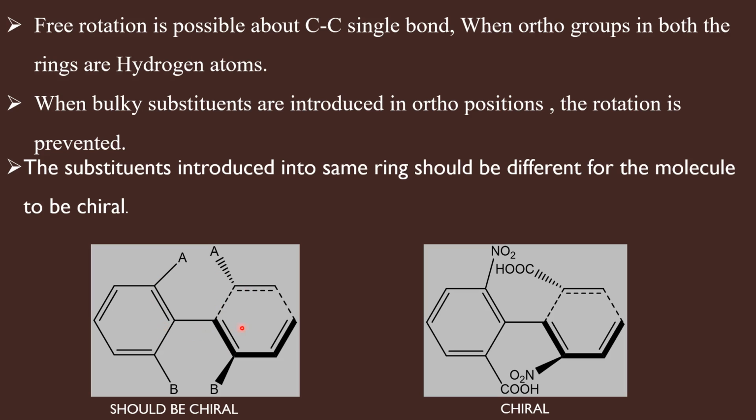In this particular case, you can see both the ortho positions are substituted by the groups A and B, different groups. Therefore, both the rings do not have vertical planes. Rotation about this single bond is prevented. And a very similar case you can see here. There are bulky, different groups in the ortho positions. Therefore, this molecule is chiral.